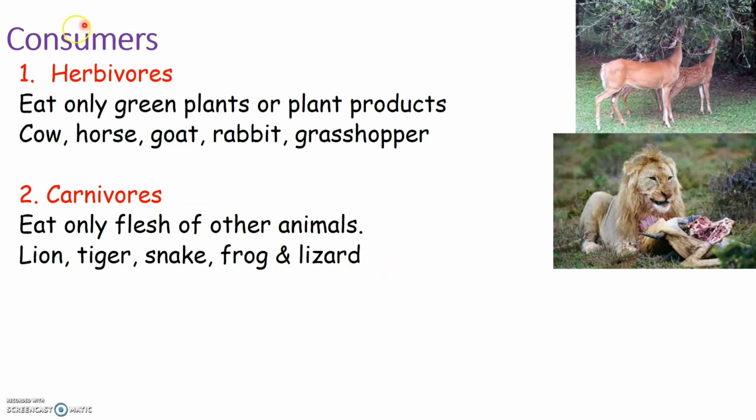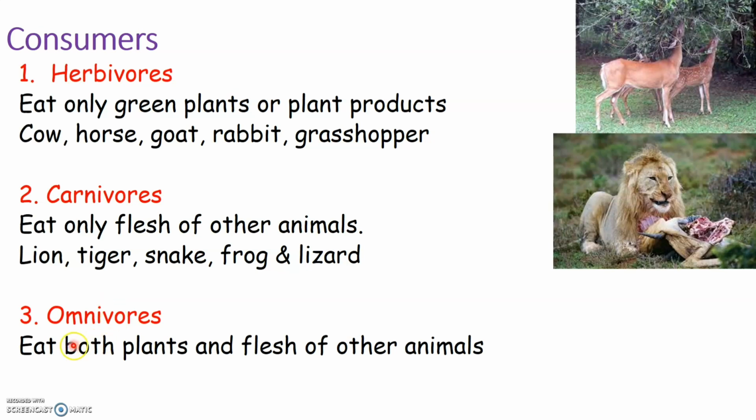Now, the next category of consumers are omnivores. So omnivores are those animals that can eat both plants and the flesh of other animals. So can you think of any animal that eats both plants and also the flesh of other animals?